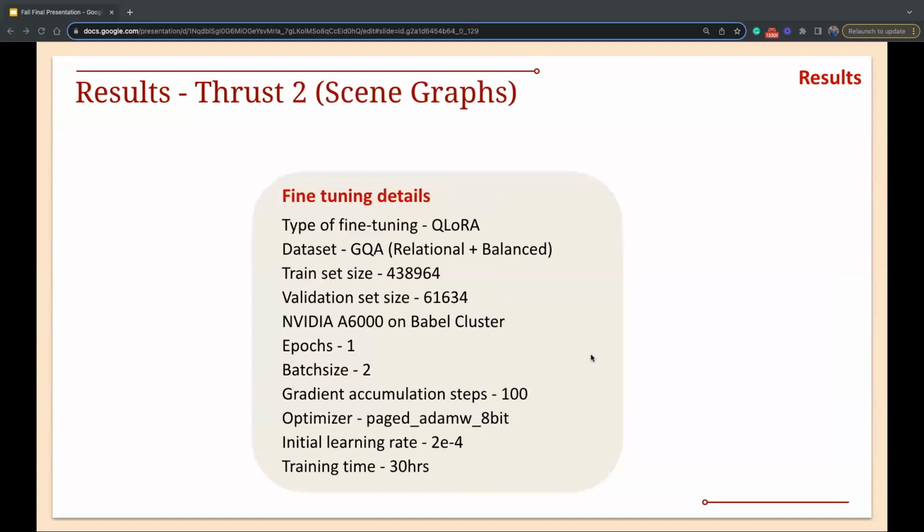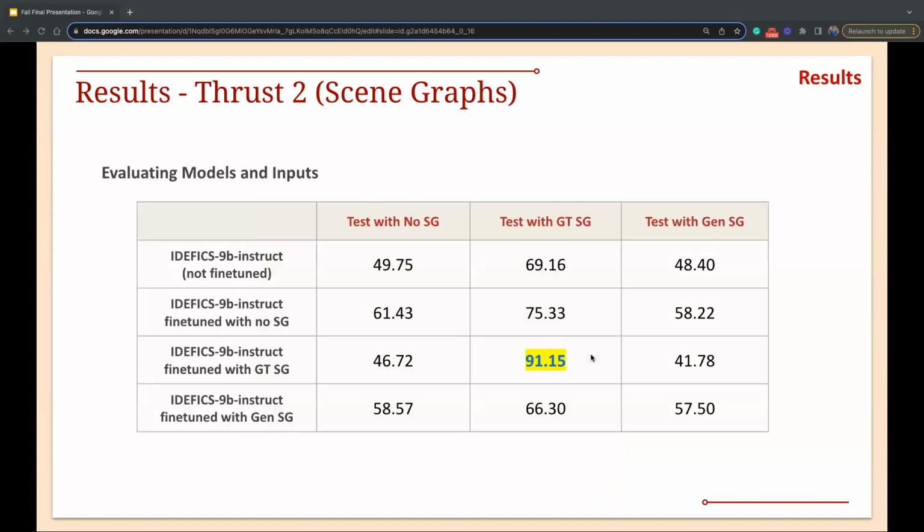Yeah. So coming to the results on the spatial reasoning questions using scene graphs. For fine-tuning, a subset of the GQA data set was used. This is because the GQA data set is really large. It has 40 million points in train and 2 million in val, and it becomes really hard to train the model. So the relational and the balanced questions are used, and this brings down our training set to about 500K and the val set to about 150K, and this still takes 30 hours to train.